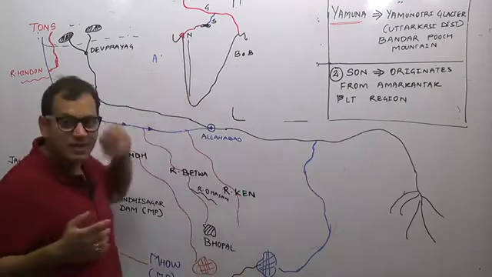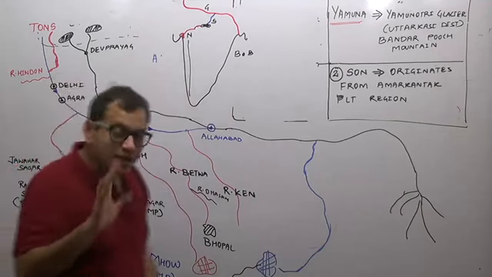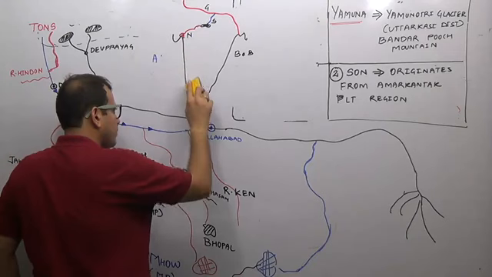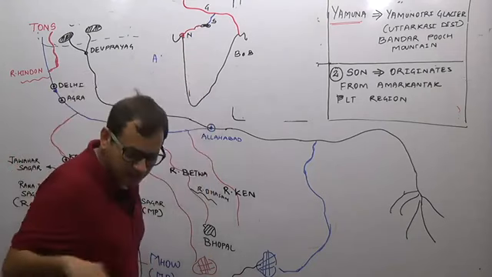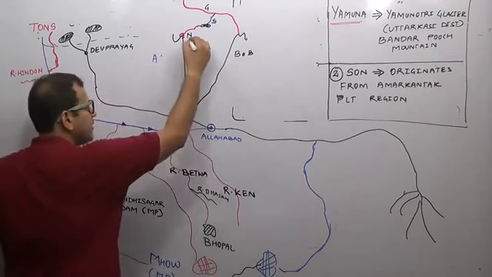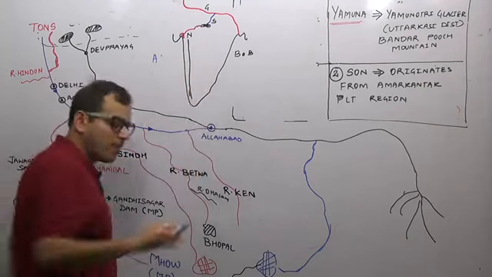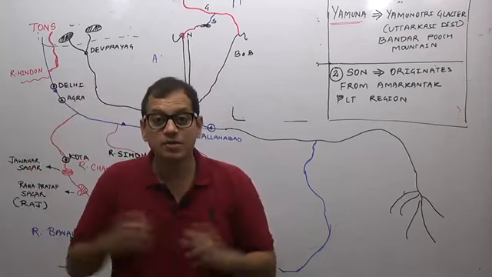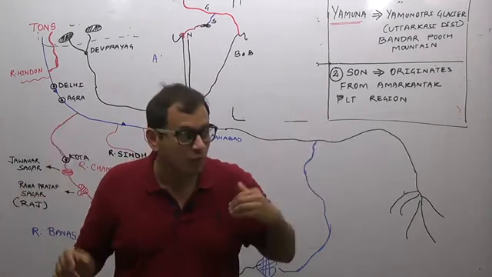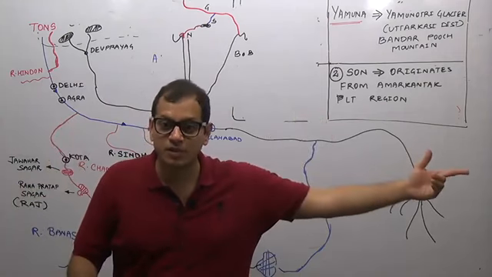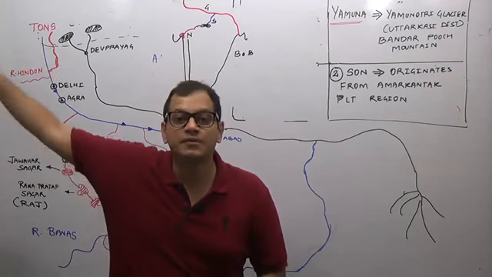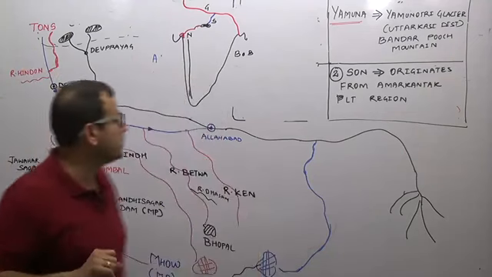So the Amarkantak Plateau region is interesting because two big rivers originate. One big river Narmada flows towards the Arabian Sea. The other big river Son joins river Ganga, and river Ganga flows towards the Bay of Bengal.